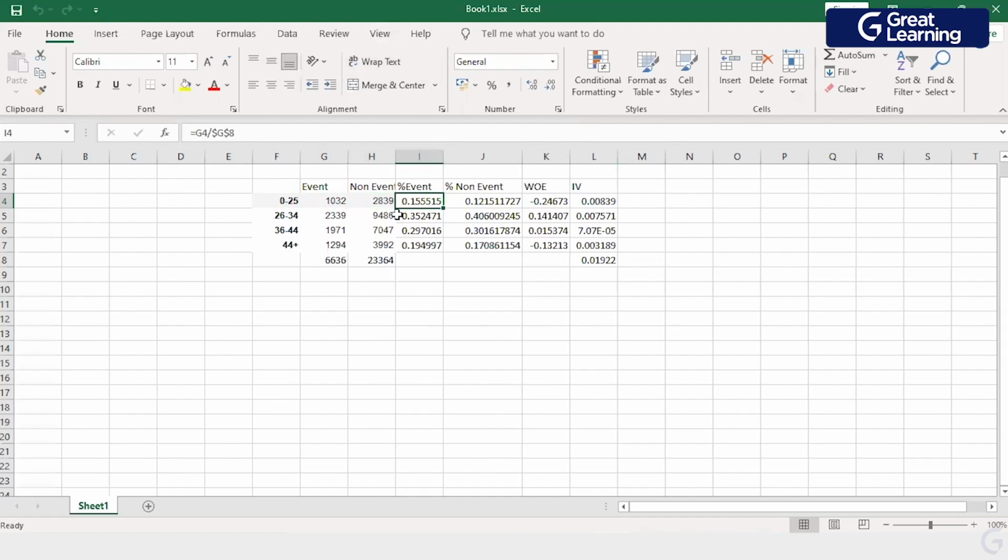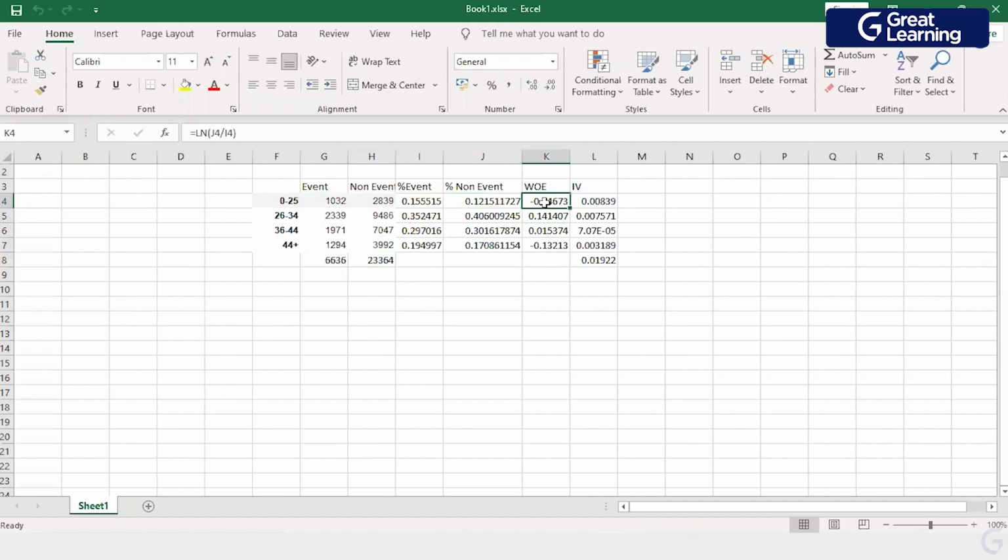Then we calculate percent of event, which means I look at the summation values and then calculate a percentage. Very simple formula, 1032 divided by 6636. Similarly, percentage of non-event is 2839 divided by 23364. This is how these values have been calculated.